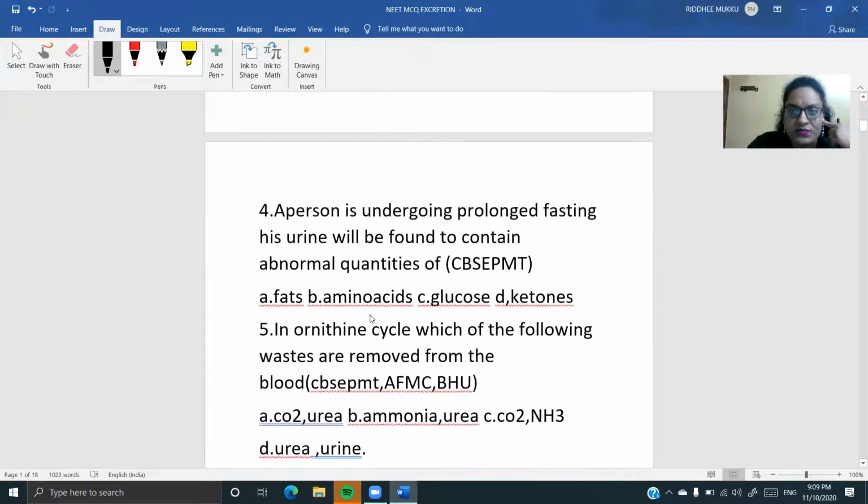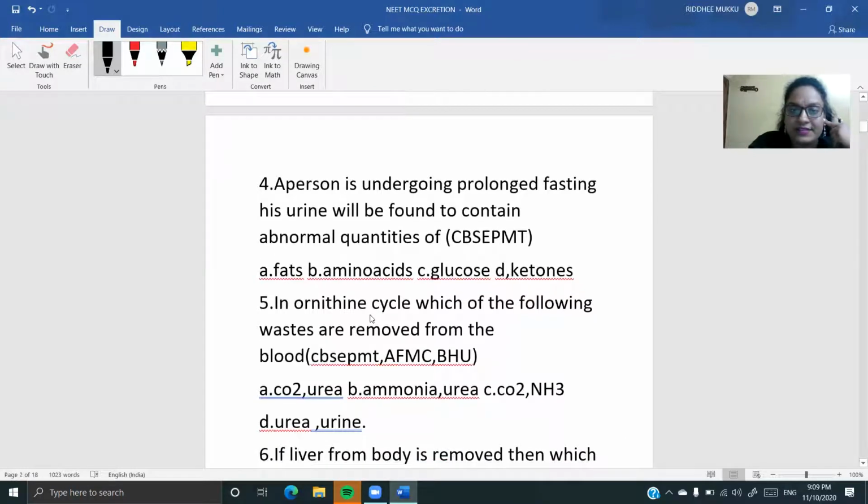Now the next question. A person is undergoing prolonged fasting, his urine will be found to contain abnormal quantities of what? This was asked in the CBSE PMT. A person is undergoing prolonged fasting. His urine will be found to contain abnormal quantities of what?